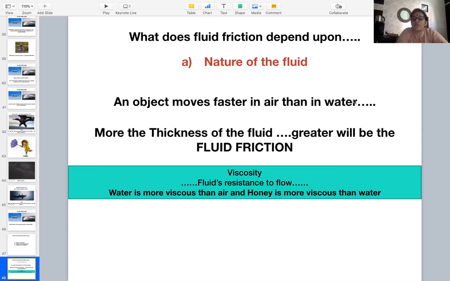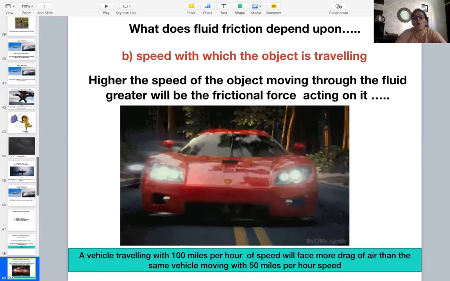Here I would like to introduce the term viscosity, because the thickness of the fluid, or the fluid's resistance to flow, is known as viscosity. Water is more viscous than air and honey is more viscous than water. So the more the thickness of the fluid, the greater will be the fluid friction.